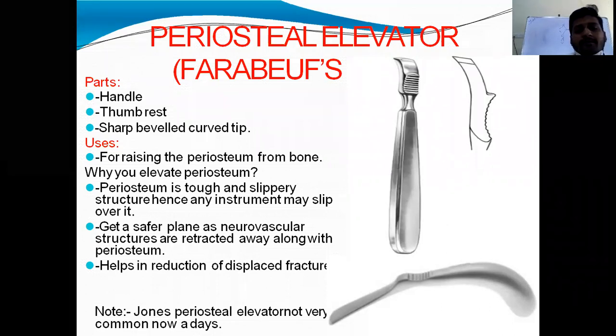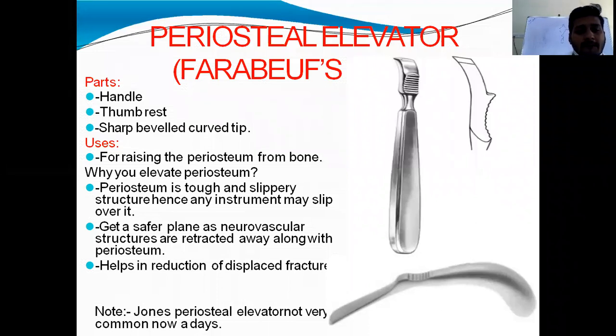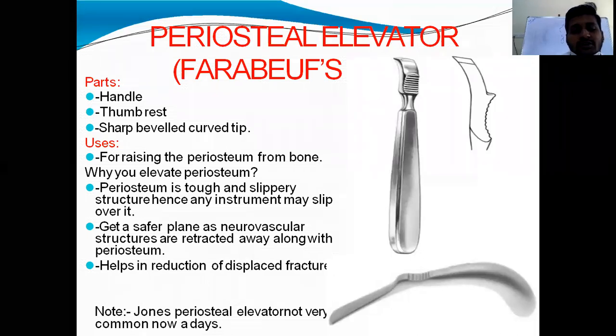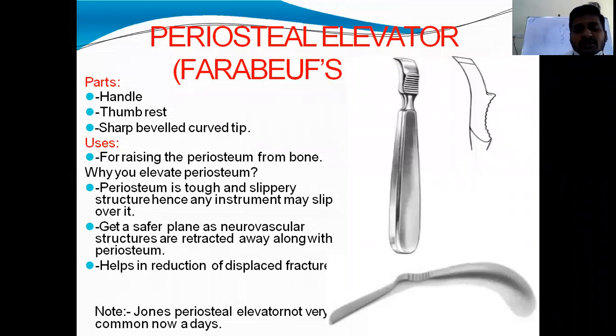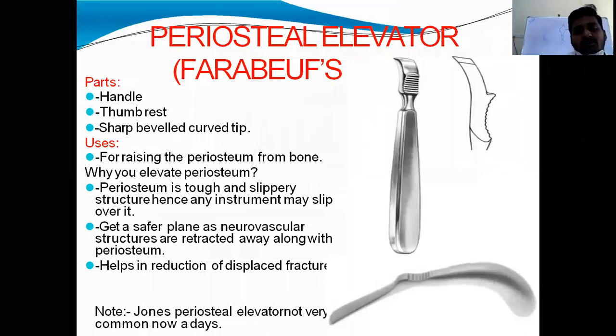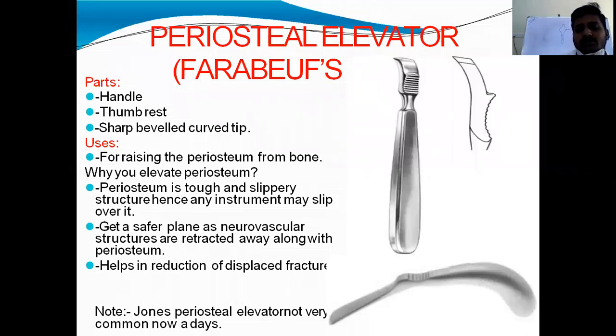Uses are for raising the periosteum from the bone, so that the plate or implant which we want to put on the bone will not slip over the periosteum. Why should you elevate the periosteum? Periosteum is a tough and slippery structure, hence any instrument may slip over it. So to get a safer plane, as neurovascular structures are retracted away along with the periosteum, and it helps in reduction of the displaced fracture.